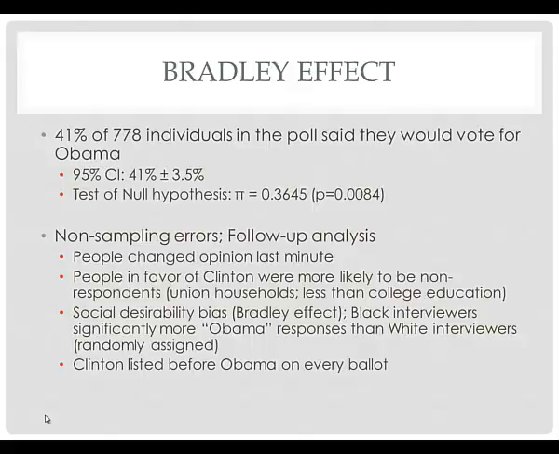If you test the actual statistic, 41%, against the true value of the proportion of voters on primary day who voted for Obama, which is 36%, you get a p-value of 0.0084. You'll see that that null value of 36% is not in the 95% confidence interval. The margin of error here, the 3.5%, or what we're saying when we get that small p-value, is we're saying, hey, that's beyond what should happen just by random chance.